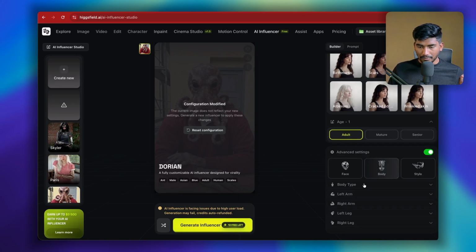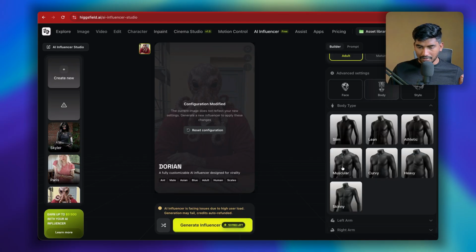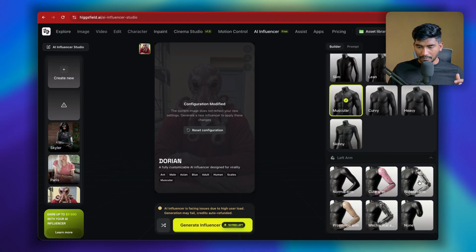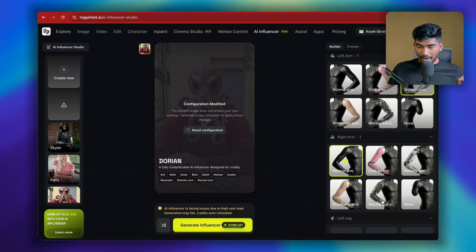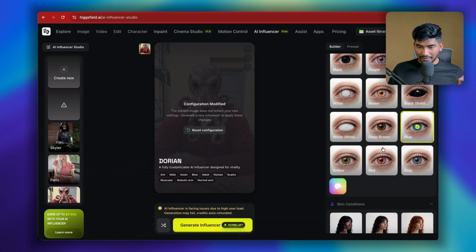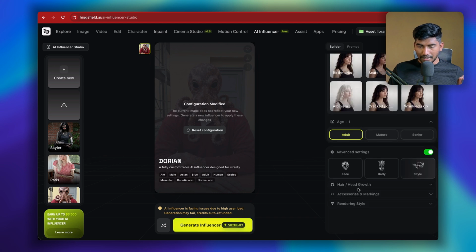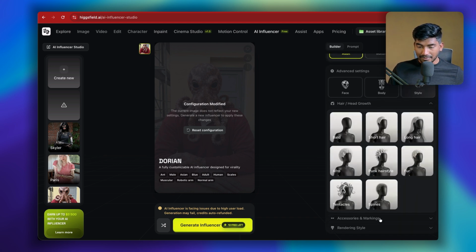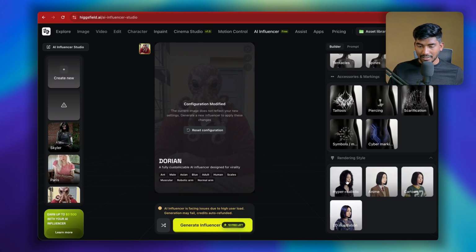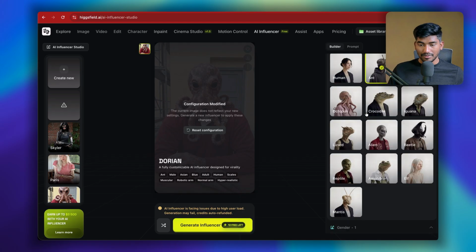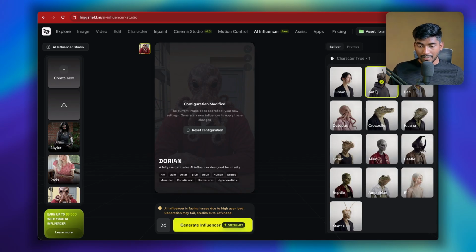On this side, we have the body parameters. We can have a muscular body and left arm. Maybe we can make it a robotic arm. Right arm, we can keep it as normal as it is. Left leg, right leg, we can control that part as well. And then that is the style of it. We can select the hairstyle. We can choose the accessories in here. And we can also change the rendering settings. I will keep it hyper realistic here because people will be able to relate more to that. And for that, let's do a crocodile version here. So as soon as you do this, what you will be doing is just click on this generate AI influencer.